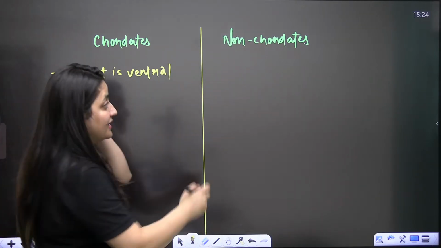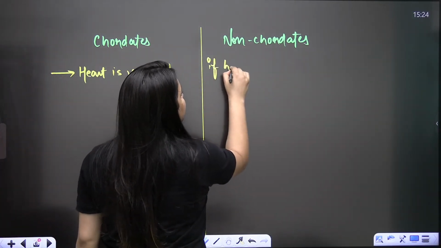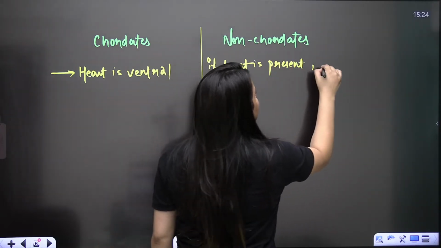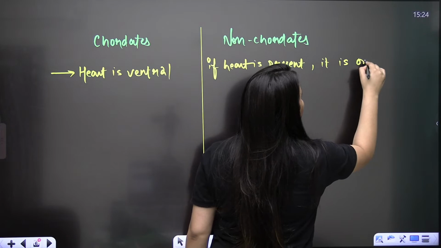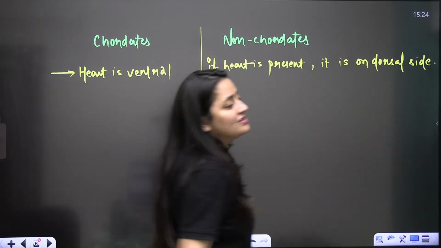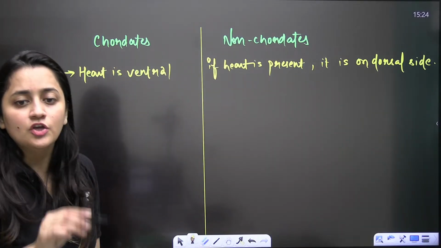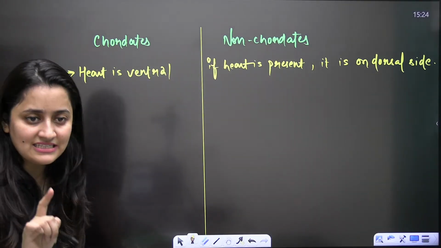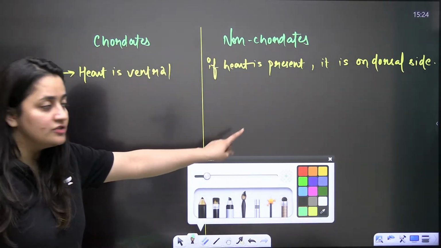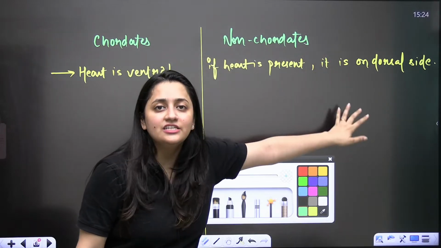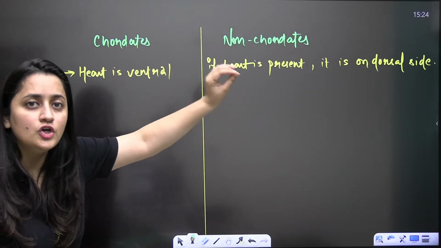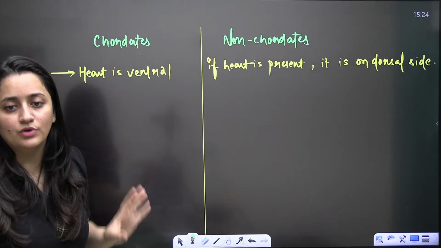In the non-chordates, if the heart is present, it is on the dorsal side. Are you getting it, bache? So in chordates the heart is ventral; in non-chordates, if present, it is on the dorsal side. This is what you need to take care of.